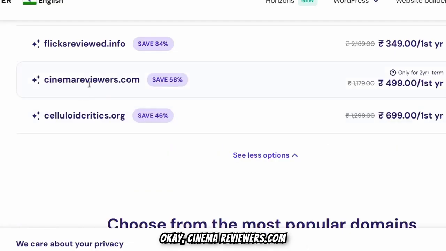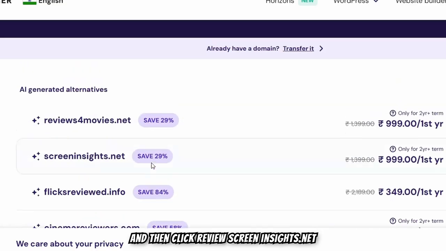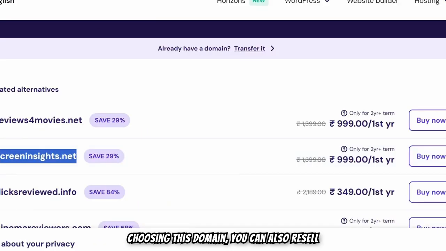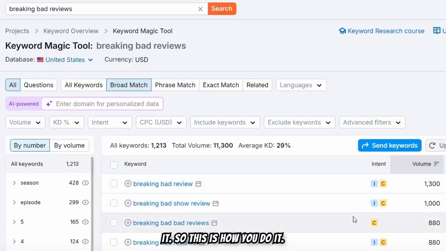Okay, cinemareviewers.com, and then flickreviews, screeninsights.net. Screeninsights.net is a very good domain name, which I can go for. It's going to be very profitable by choosing this domain. You can also resell it. So this is how you do it.